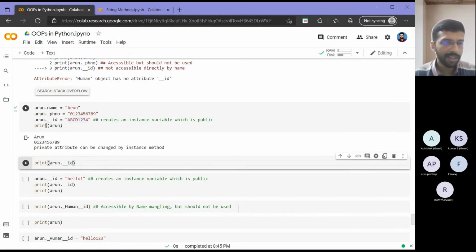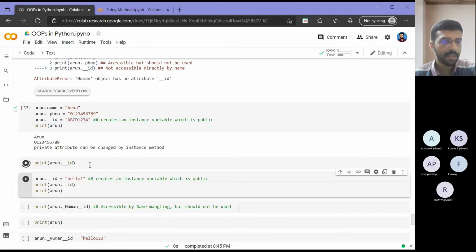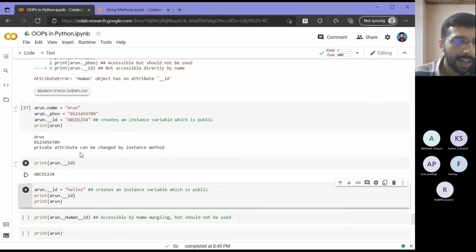But here we didn't get any error, right? When I assign some value to __ID, I didn't get an error. If this should have been successful, right? Otherwise I should have got an error here. So let's see what happened to my Arun.__ID. There, if you see, I have the value which I assigned here. So that is confusing, right?